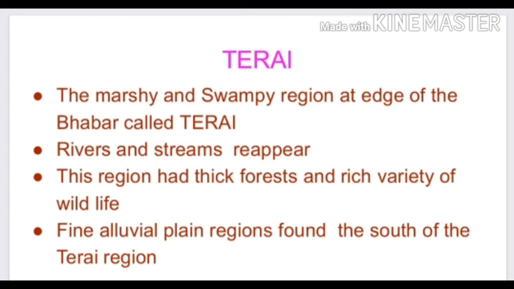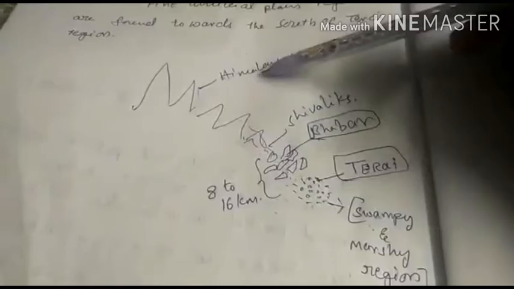This region had thick forest and a rich variety of wildlife, and it also has an alluvial plain, so it is very prosperous for agriculture. Nowadays, large amounts of the forest area in this region are used only for agriculture. To understand the Bhabar and Terai concept easily, here is a small diagrammatic representation.